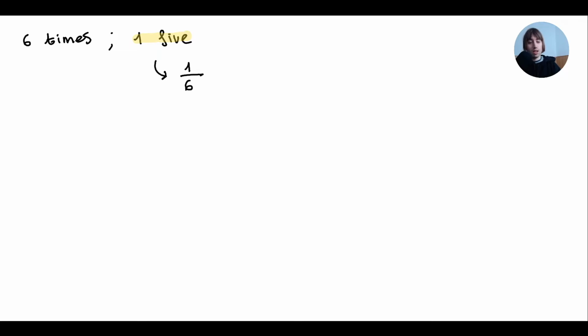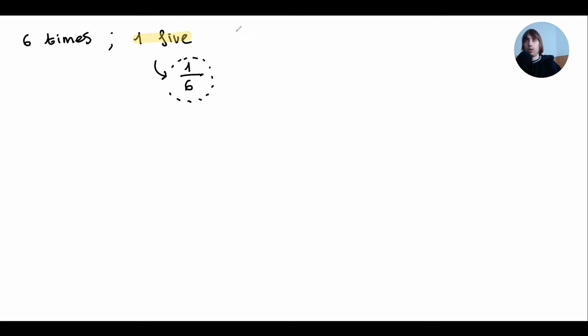Which means in every 6 throws, I should get 1 five. Therefore, if I throw the dice 6 times, the probability is 100%, no? I should get it. It doesn't work like that. This shows a tendency, but it doesn't guarantee that the probability will be 100% in 6 throws. So that's incorrect. We cannot guarantee that. Maybe we don't get a 5.